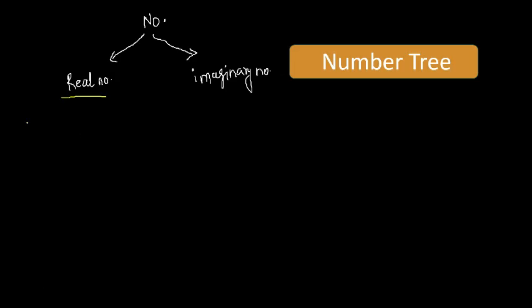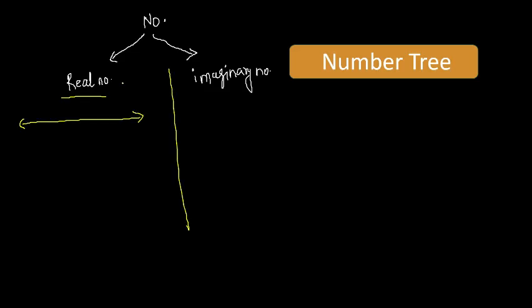Now let's start with the introduction of numbers. Basically, numbers are of two types. These are divided into two categories. The first one is real numbers, and the second one is imaginary numbers. So what are real numbers? A real number is basically one that we can draw on a number line.